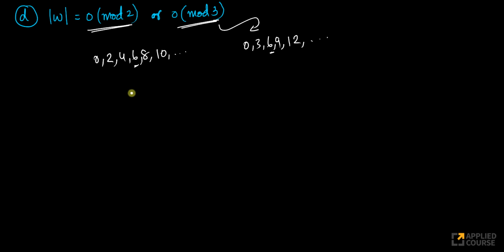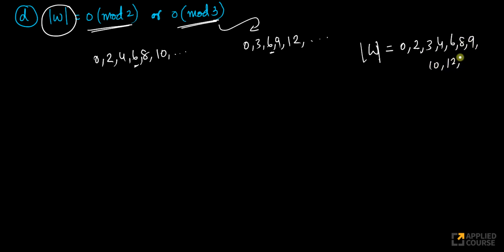So how do we build something like this? The length here should be 0, 2, 3, 4, 6, 8, 10, 12, 14, 15, 16, so on and so forth.